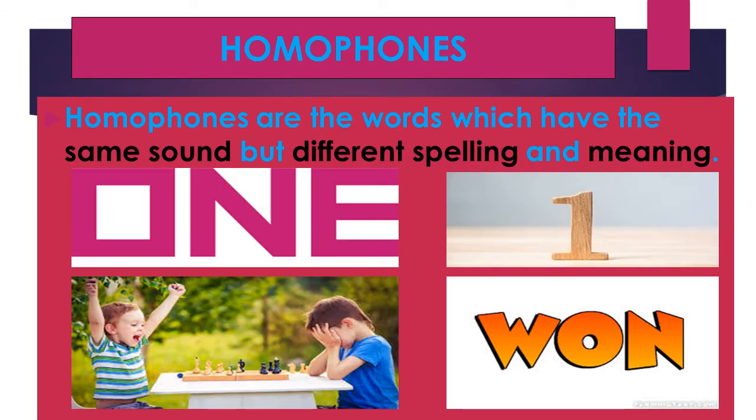Let us look at the examples given over here, children. There is the word ONE, one, which shows the number one, or it can be one person. There is another picture which shows a child who is very happy because the child has won a match. So that is shown as WON, won. So the two words are ONE and WON. If you observe the pronunciation, both of them sound the same. But the spelling and the meaning of these two words are different. So the words which have the same sound but different spelling and different meaning are called homophones.